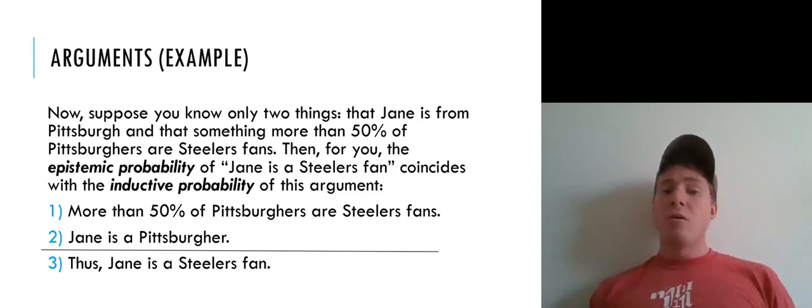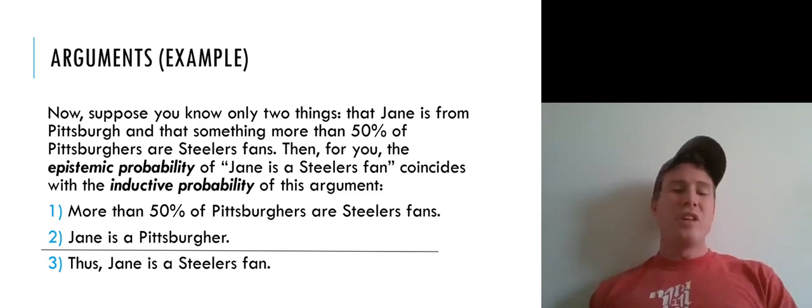Now suppose that you know something different. You only know two things again, but they're two different things. You again know that Jane is a Pittsburgher, but you know a little less about how many Pittsburghers are Steelers fans. Let's say you only know that it's more than 50%, but not that it's more than 95%. Then for you, the epistemic probability of the proposition that Jane is a Steelers fan coincides with the inductive probability of this argument, the argument that has as its premises your information state. Premise 1, more than 50% of Pittsburghers are Steelers fans. Second premise, Jane is a Pittsburgher. Conclusion, Jane is a Steelers fan.